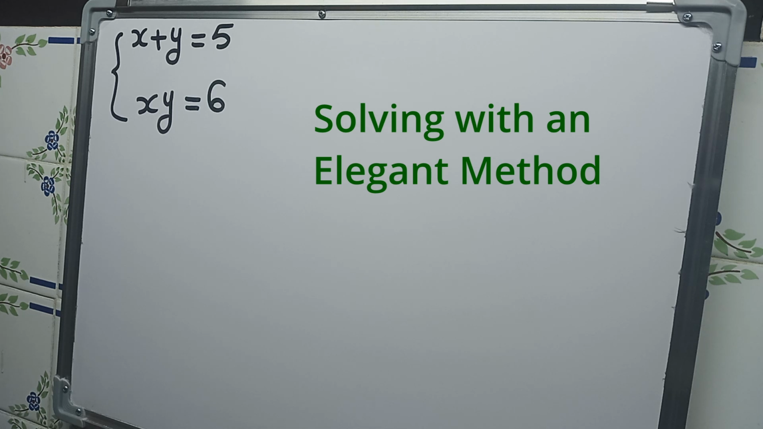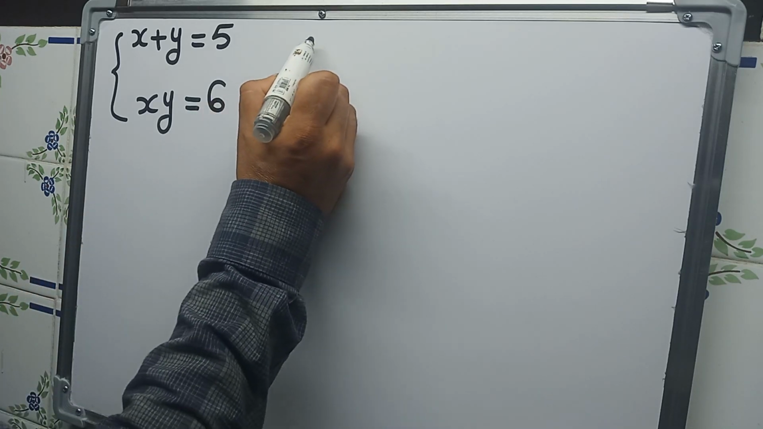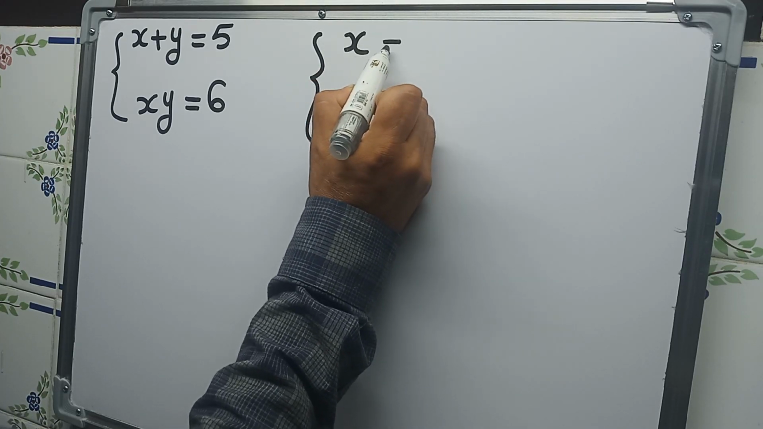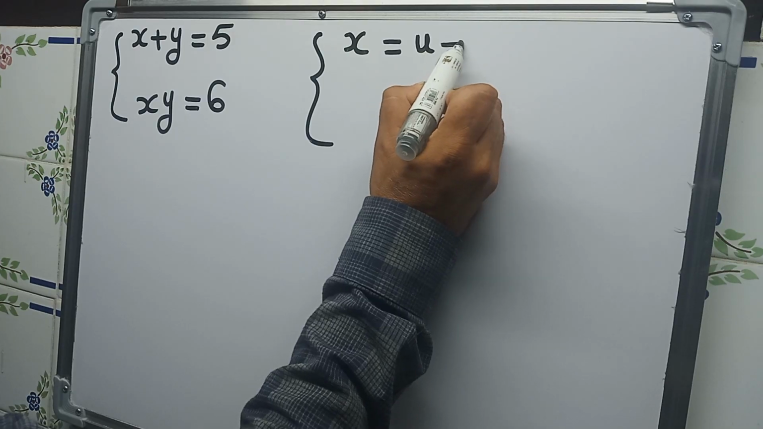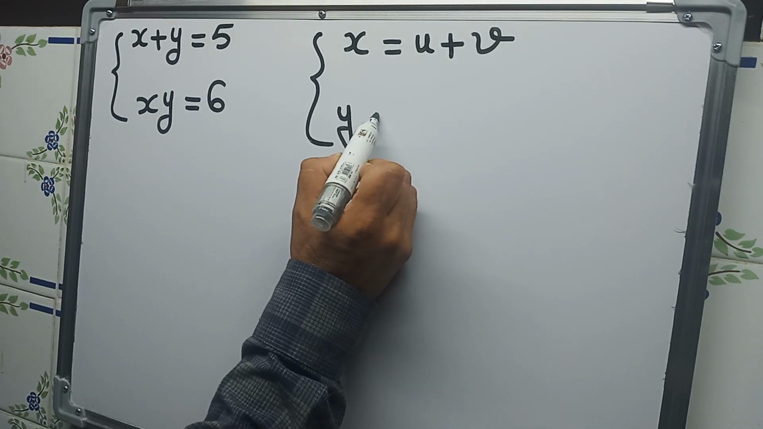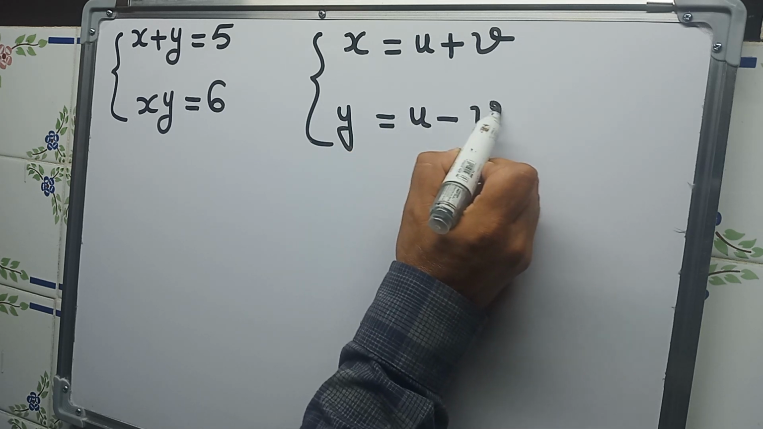In this problem, I will show you a method to solve this system without creating the quadratic. And in my opinion, this method is elegant and professional. So let's just start. For that, we will set x is equal to u plus v and y is equal to u minus v.